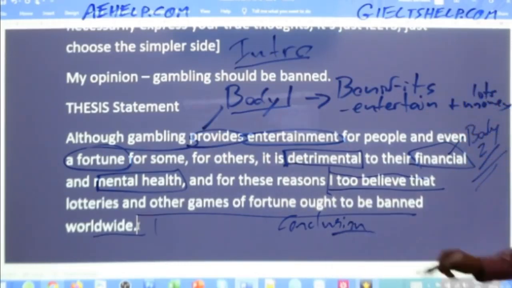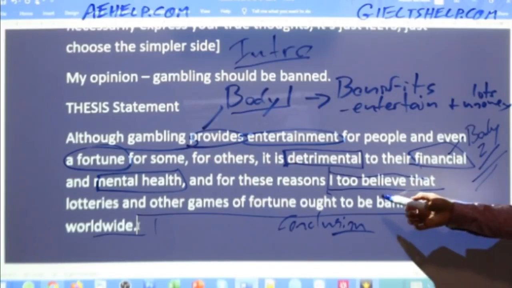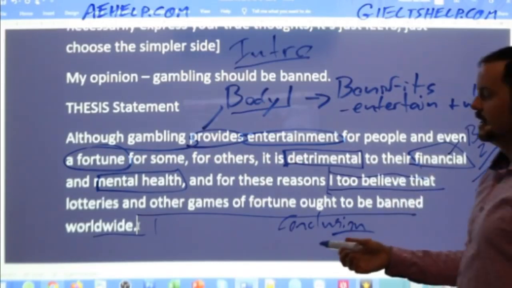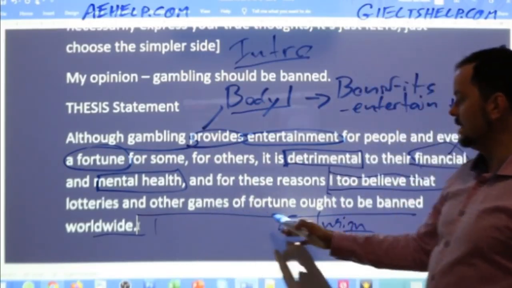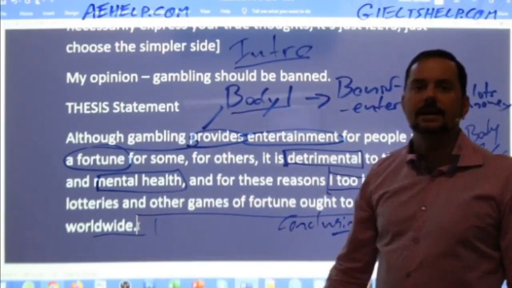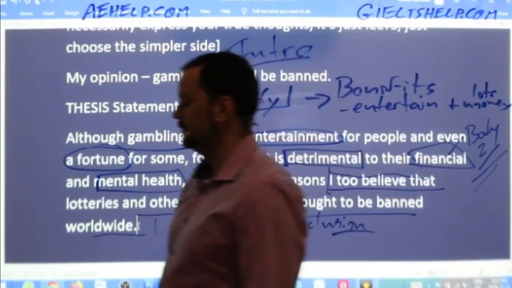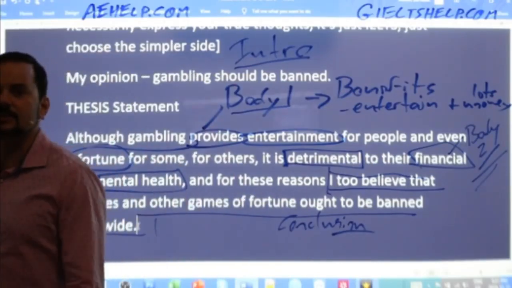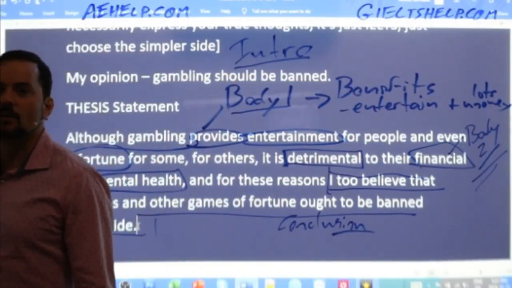Where does it make sense for me to incorporate this, I too believe that lotteries and other games of fortune ought to be banned worldwide? Where can I put that? What do you think? Where will it make sense to add that in my 4-paragraph